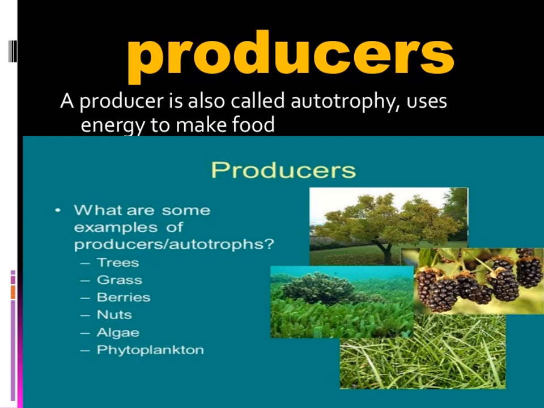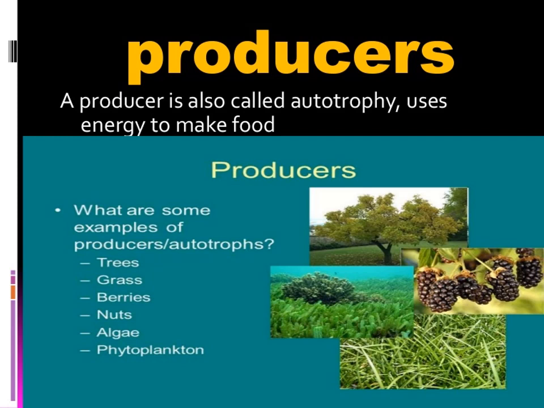What are the examples of producers? Trees, grass, berries, nuts, algae, phytoplankton. Producers are green plants, algae and blue-green algae that can prepare food. They are important because they convert the light energy of the sun into chemical energy by the process of photosynthesis. They are sources of food and energy for life on earth.